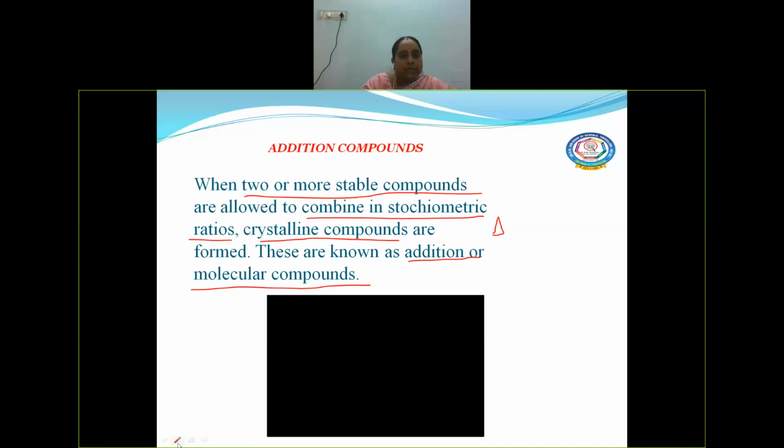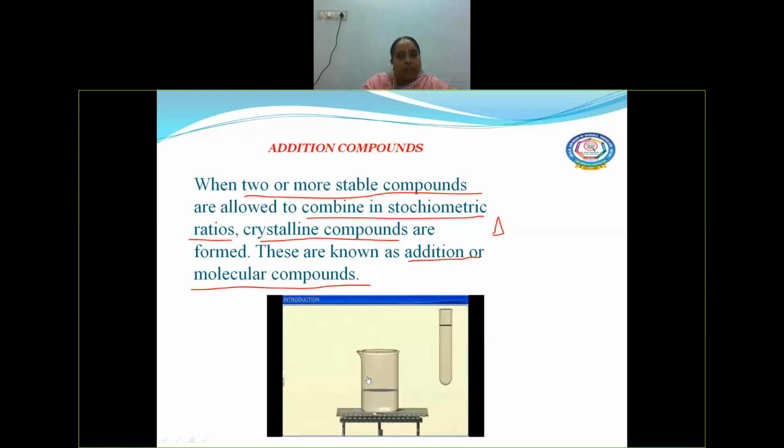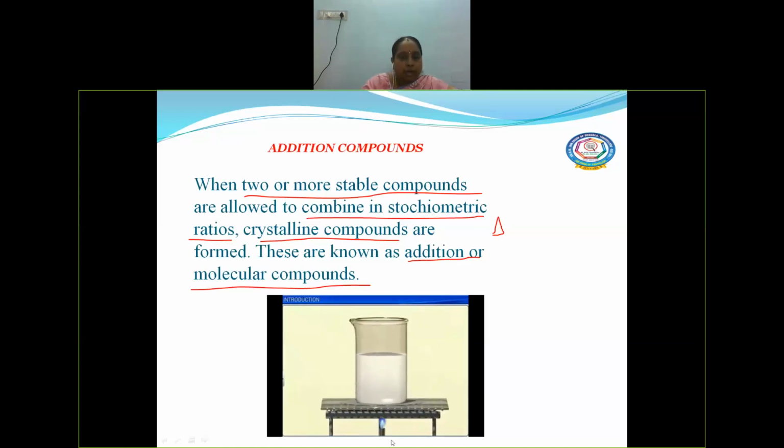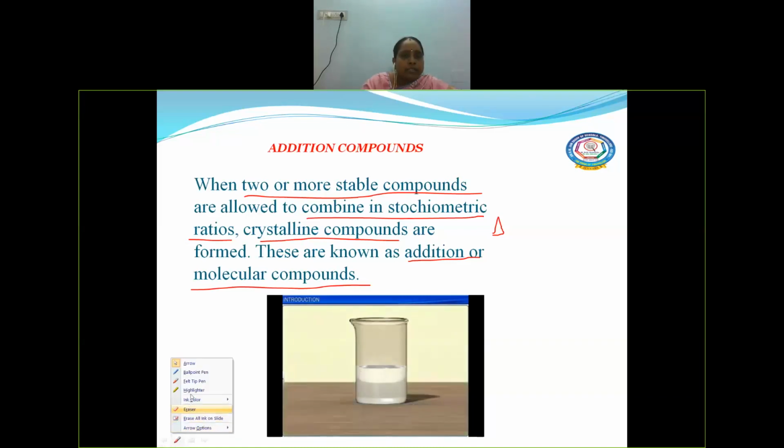See here, we have an example, a video that will show you how addition compounds are formed. This is one content and here we have another content. When these two contents are added together and heated for a while, a crystalline substance will be formed. The crystals that are formed are called what?